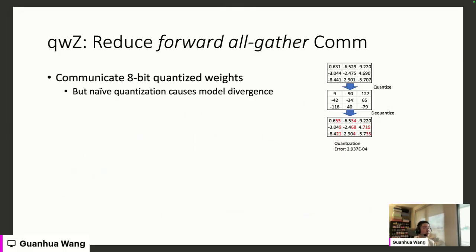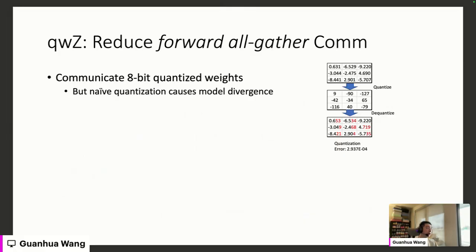It's to reduce the forward all-gather communication volume on weights. Basically, here we adopt a quantization method, and we communicate 8 bits instead of the traditional 16-bit values, such that we can reduce the communication volume by half. But naively quantizing the values can cause model divergence.